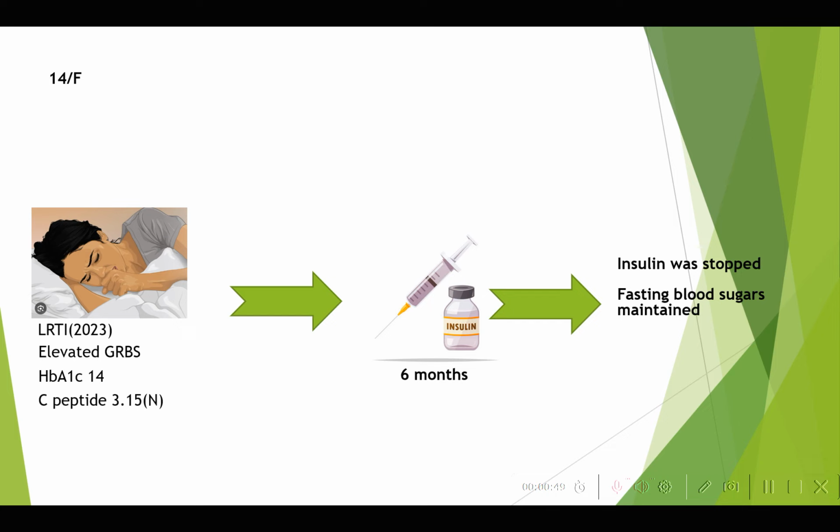Sir, because she's a young female who had high blood sugars and HbA1c, my first diagnosis would be type 1 diabetes. The other diagnoses I would consider are latent autoimmune diabetes in adults (LADA) and MODY.